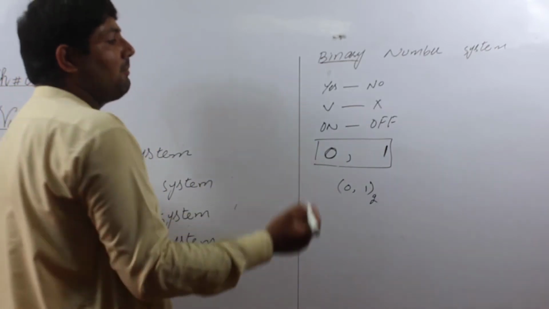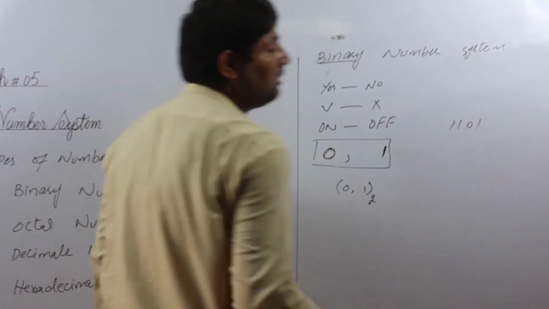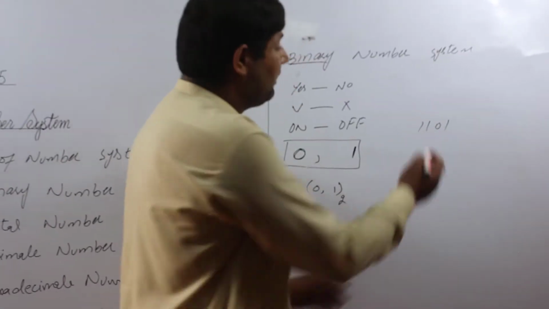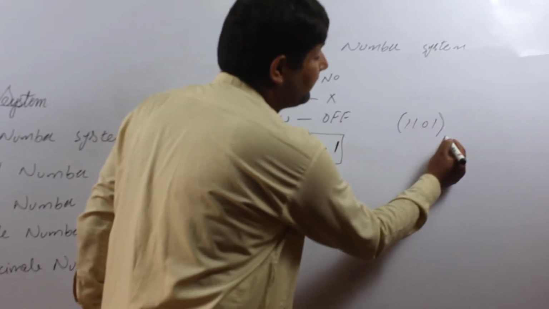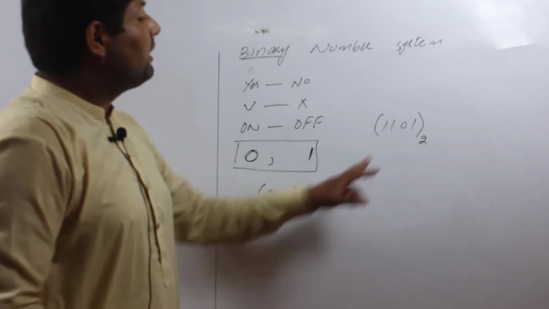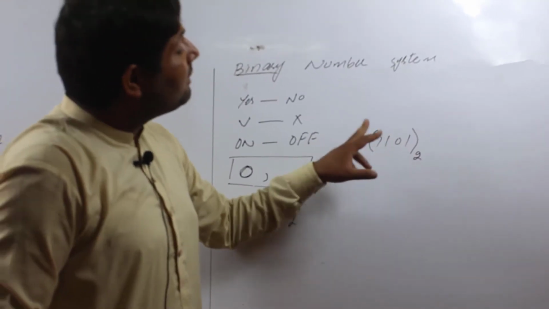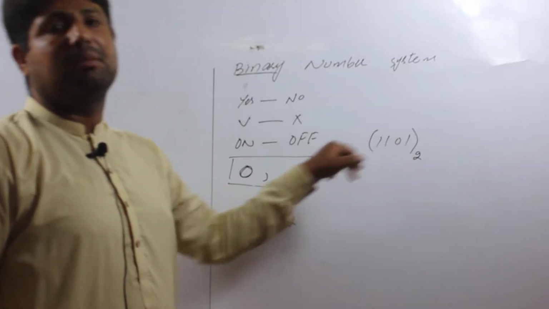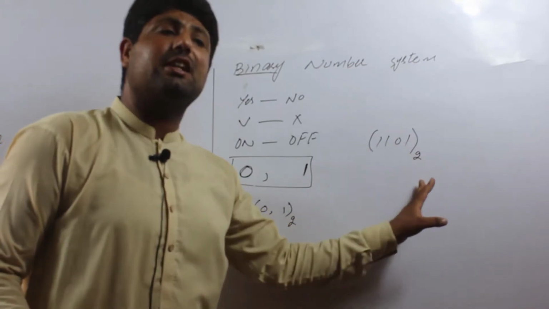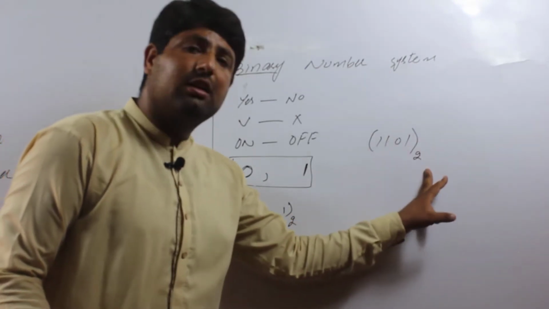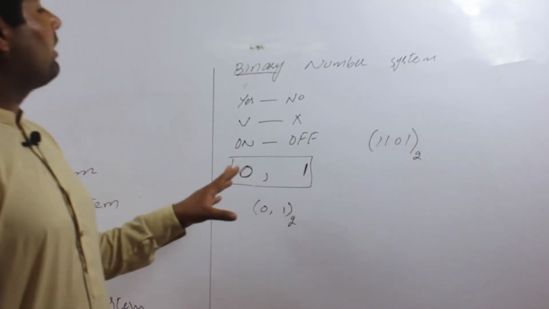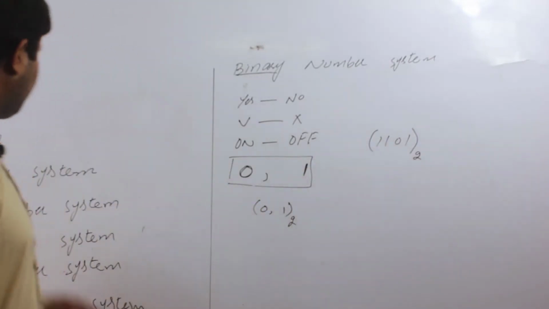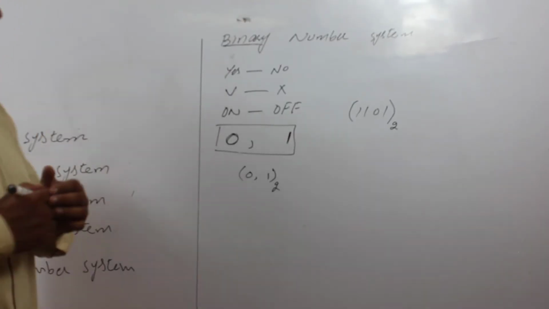If we write any term, 1101, how do I know which type of term this is? When we put brackets around it and write the base as 2, I easily understand this term is a binary number system. It means the base is very necessary to write with the term. Otherwise we have no conclusion about the term, whether it is binary number system or hexadecimal number system or any other system.